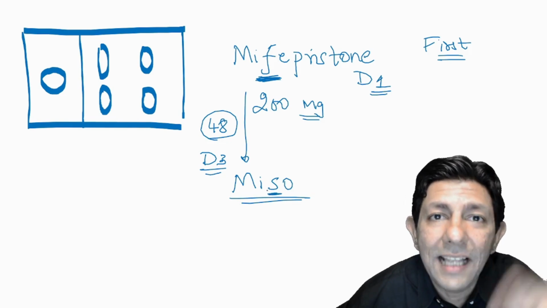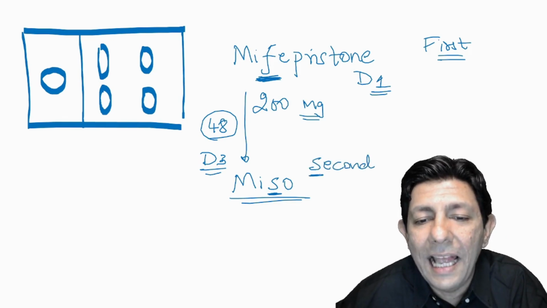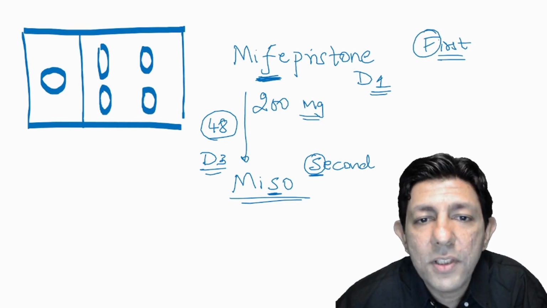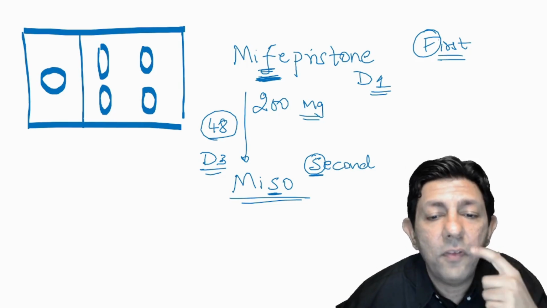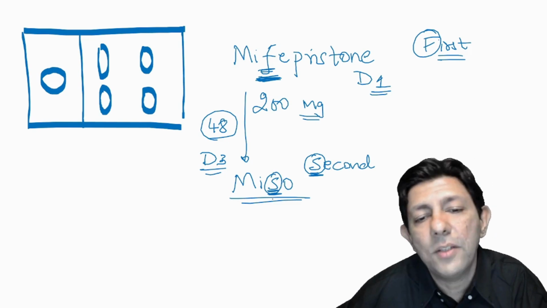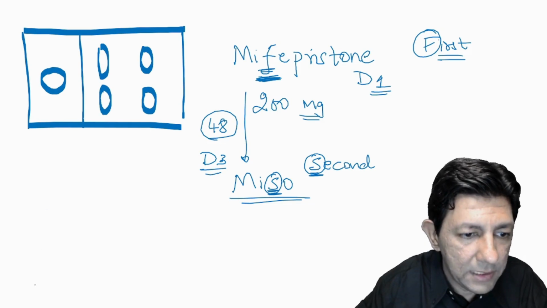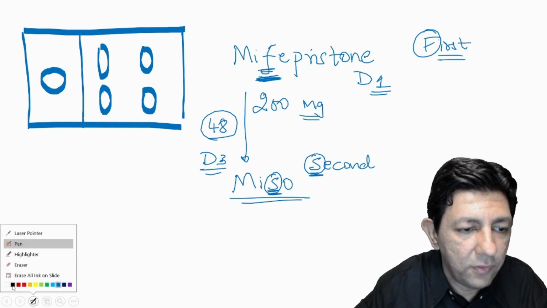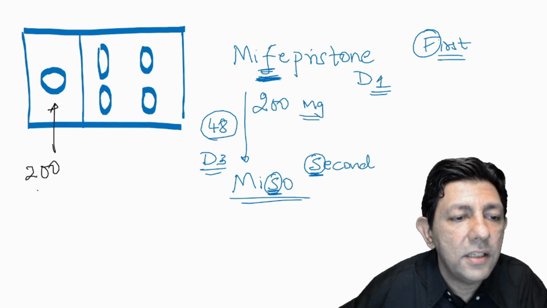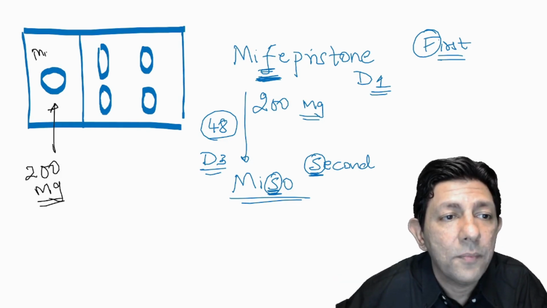Second starts with S, and miso also has S. Clap. So F is given first, that means mifi is given first, S drug miso is given second. Please understand, my students, this is the first tablet, this is of mifi, and this is 200 milligrams. Don't make a mistake.